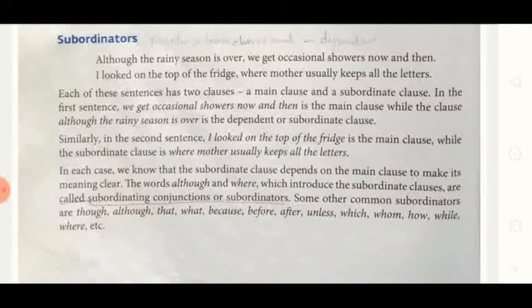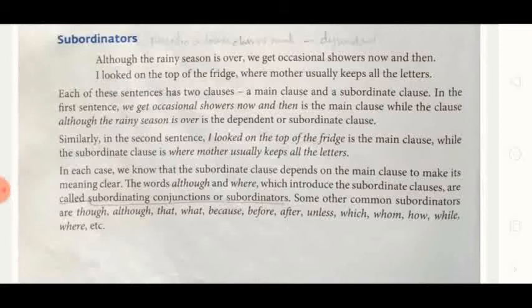Now in this there are two clauses in each sentence. Among these, one is main and another is subordinate. Subordinate means it depends on the other part for its meaning. If I speak only this, we get occasional showers now and then, you can get the meaning.